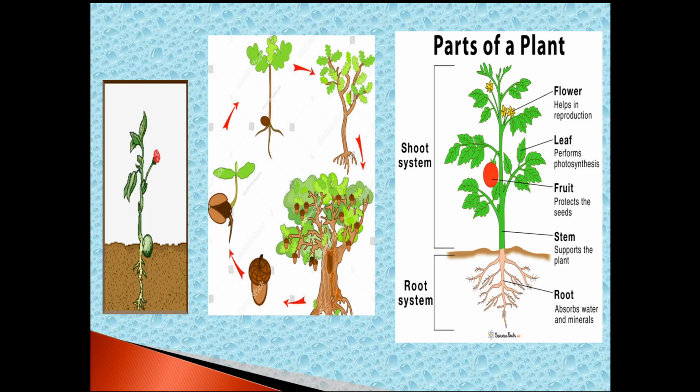Observe, take the photograph and upload it in the Google Classroom. Then second one, read the poem at least 2 times, and you can draw the plant and label it.